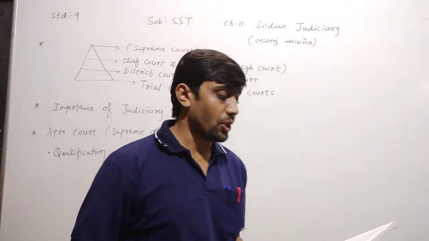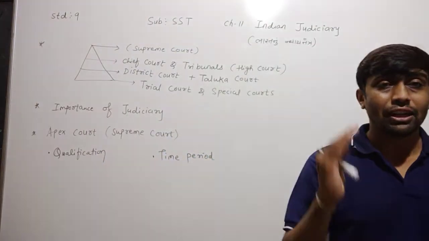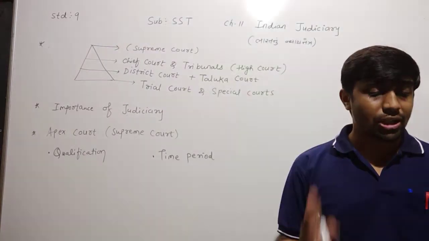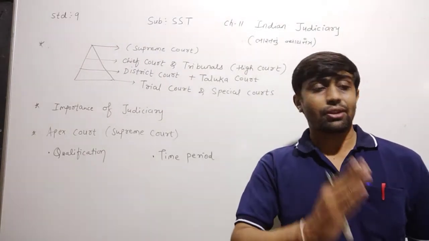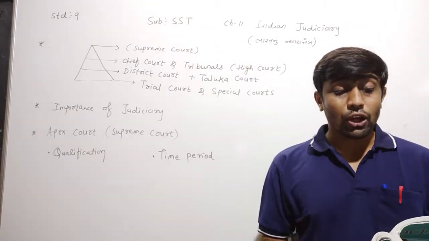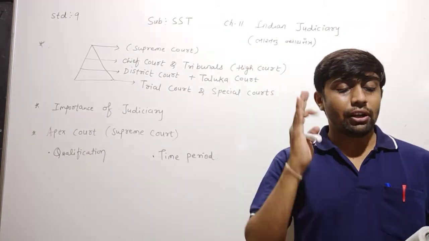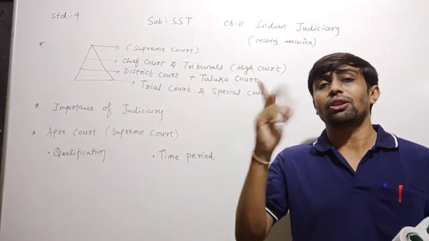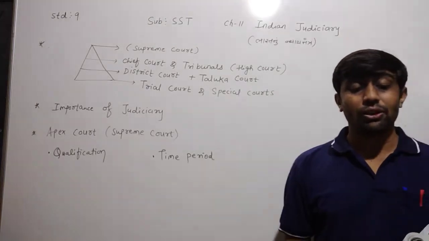You know very well that a neutral as well as impartial judiciary is essential in the federal system for the protection and preservation of the rights of the Indian citizens, and to resolve the incongruity between the center and the state or between one state and another state.